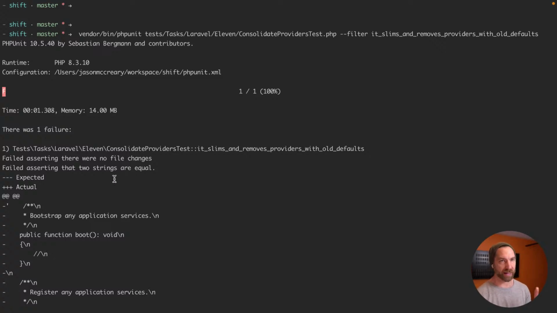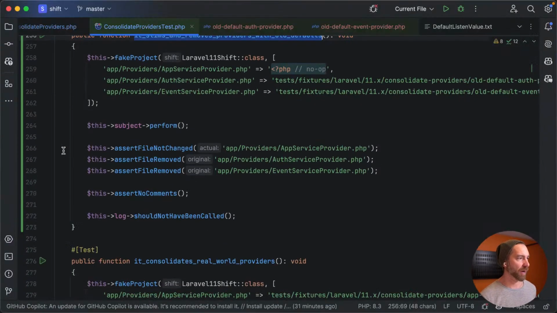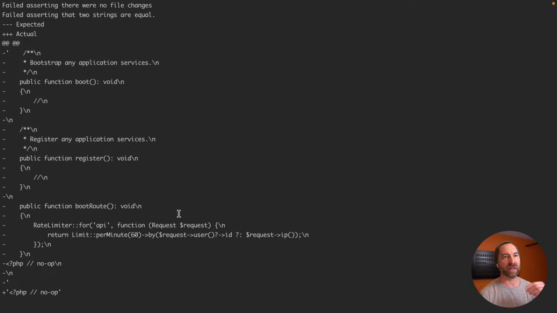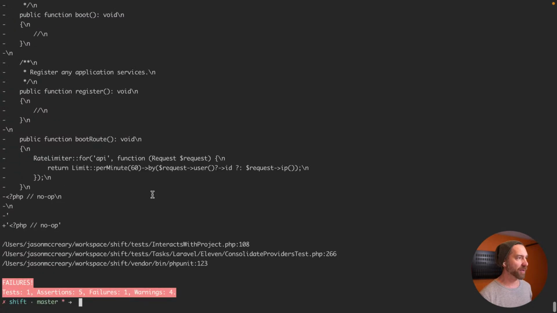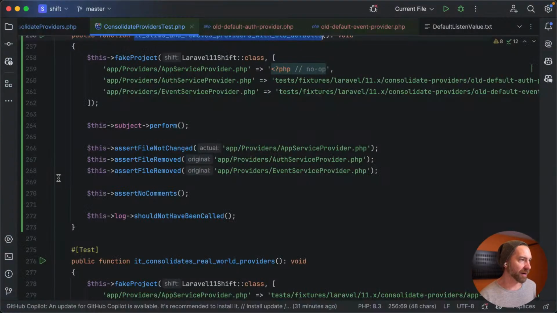This is the right line. I can already tell this is the app service provider. But if we look, it failed on line 266. So let's go take a look, make sure we're right. 266, that's exactly what we expected it to fail on. Because it basically updated the app service provider based on booting this API rate limit thing, right? So it appended this by default, so it automatically updated that.